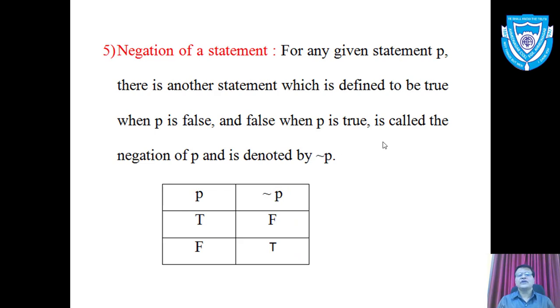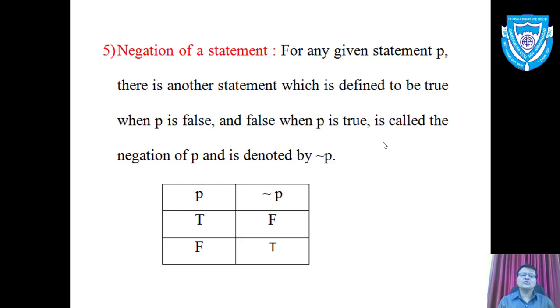Now the last one is negation, negation of a statement. For any given statement P, there is another statement which is defined to be true when P is false and false when P is true. That means that the other statement and P have opposite truth values. Such a statement is called the negation of P. And we denote negation of P by this symbol. We read it as negation P.